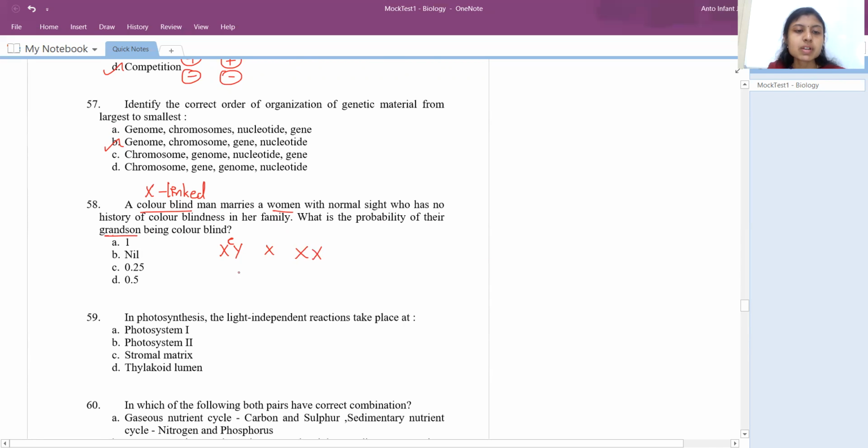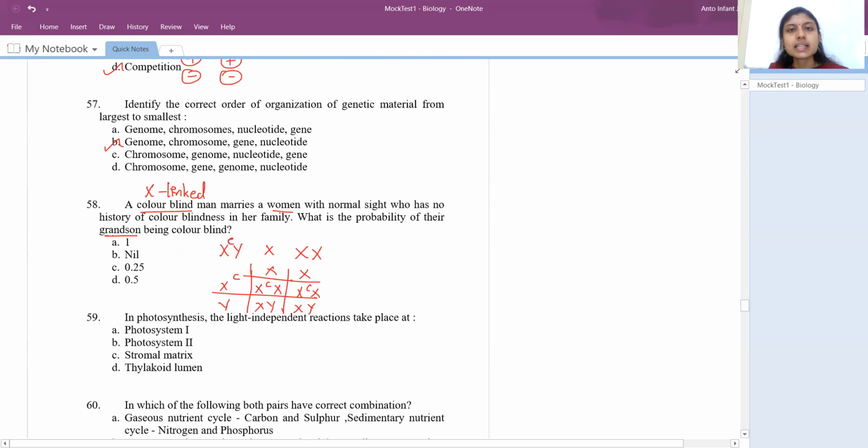First we'll write XCY, and then the female XX, normal. The offspring we get would be XCX, XCX, XY, and XY. If they get four offspring, all the females would be carriers of the disease.